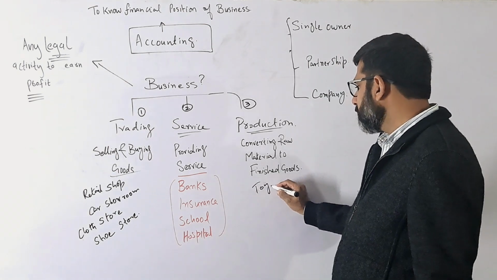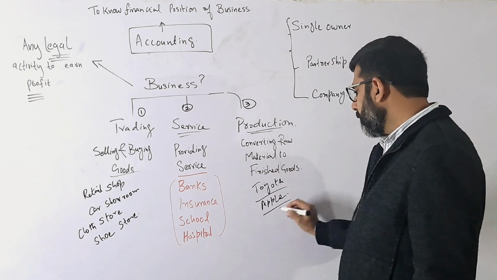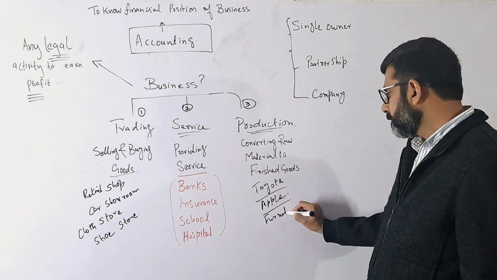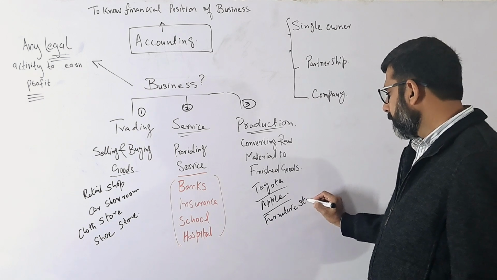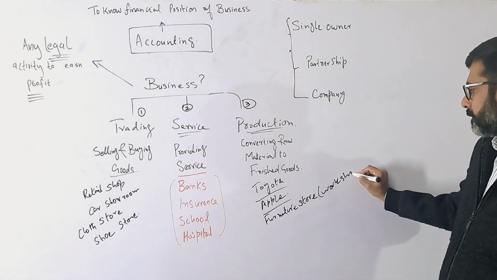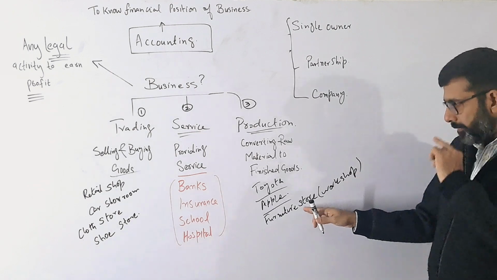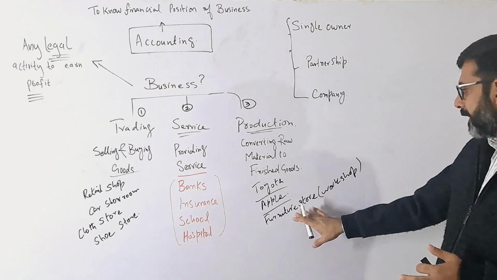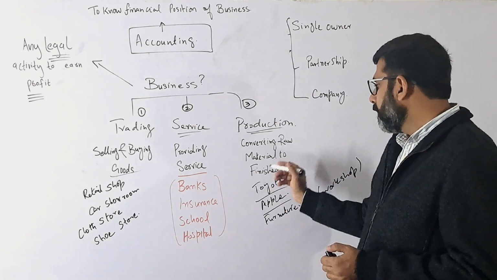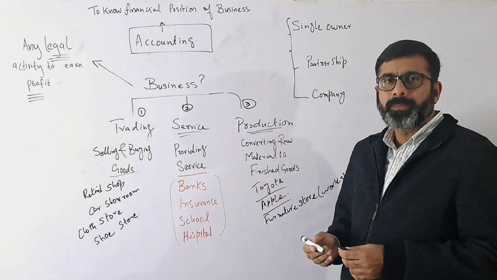For example, you can say Toyota is there, Apple is there, or it may be any furniture store which has a workshop. So what they are doing, they are buying, for example, wood or steel, and then making the furniture, and they are selling that furniture. Or maybe some big company like Toyota or Apple. So what they are doing, they are producing the products.